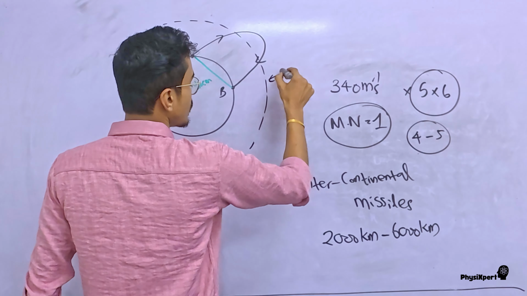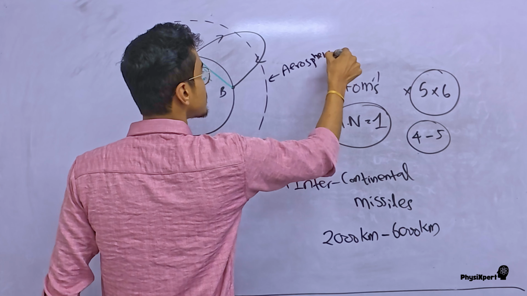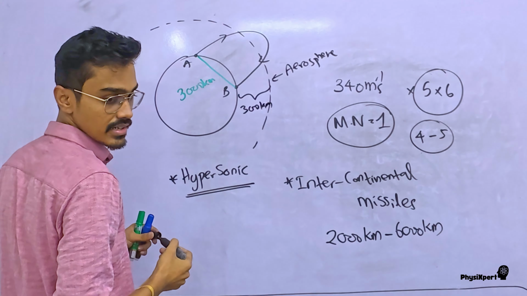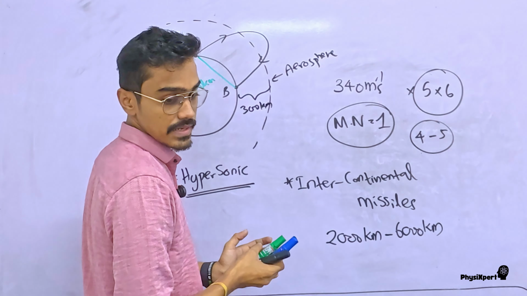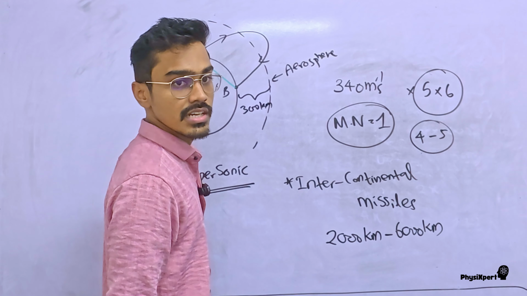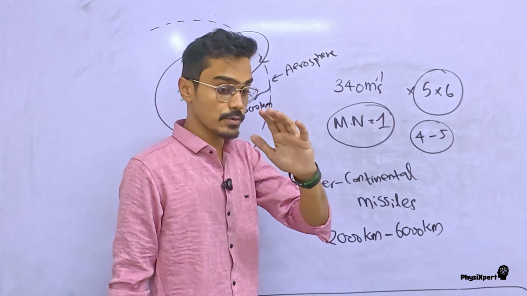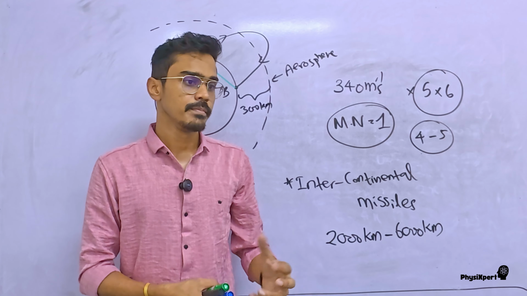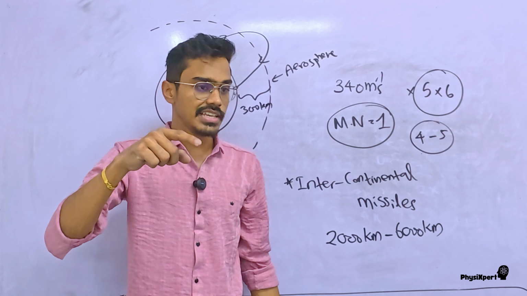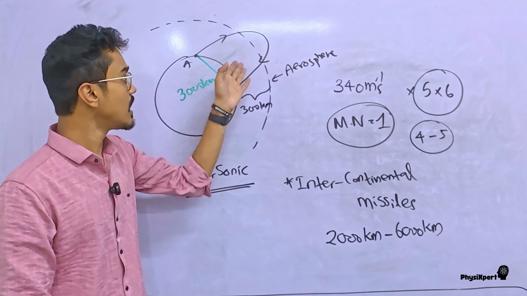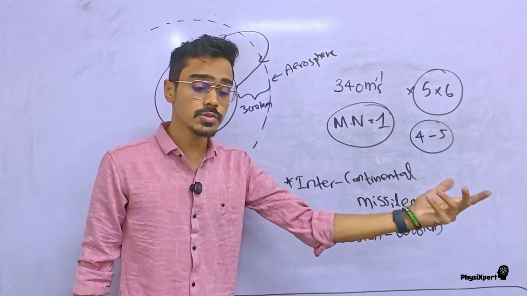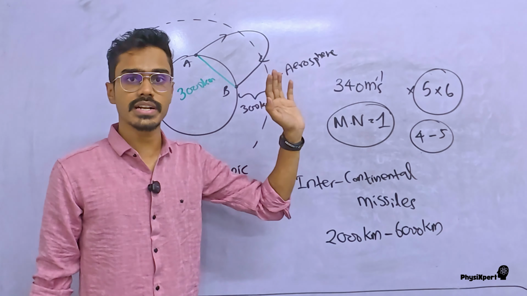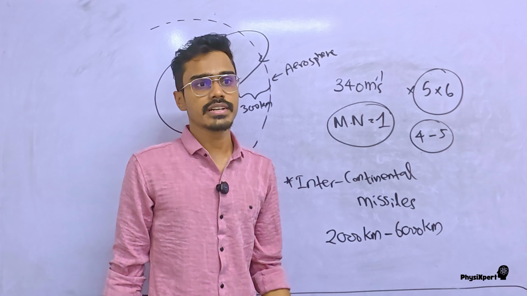These ballistic missiles go beyond the atmosphere of Earth. The atmosphere is around 300 kilometers above, and the missile goes above it, into space, and then it returns. So for these ballistic missiles, they are projectile motion, but we can't use our normal linear motion equations, because in linear motion equations, g should be constant. When they are moving beyond the atmosphere, g changes, acceleration changes.